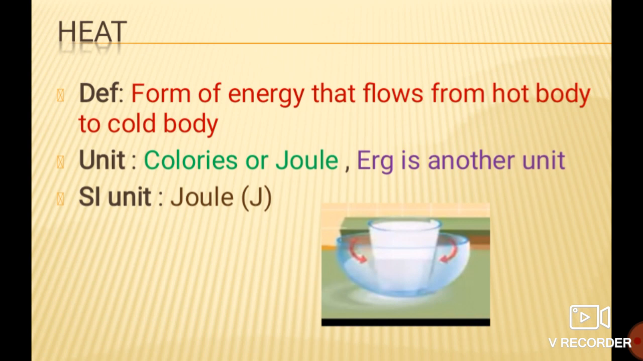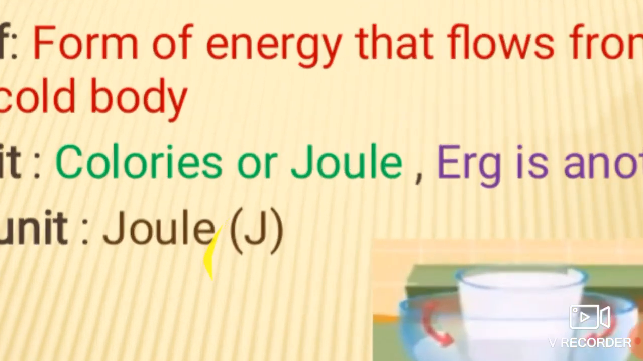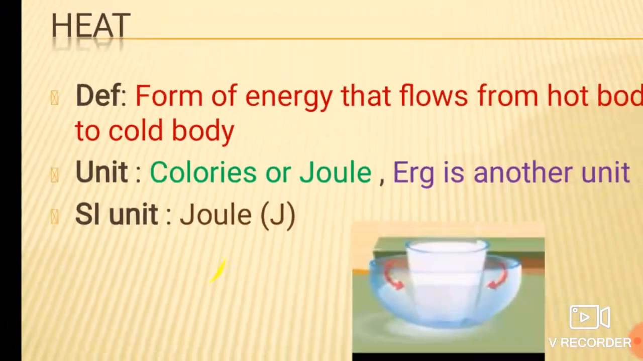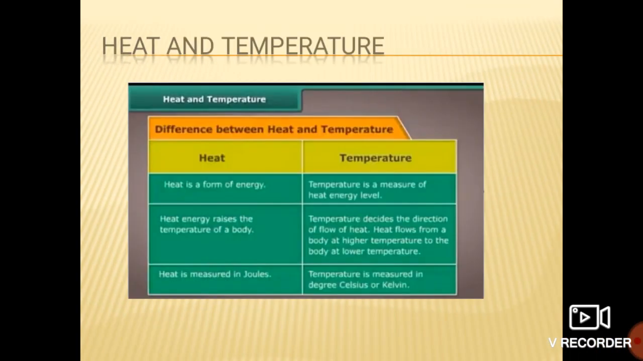So the SI unit of heat is joule, which is denoted by the symbol capital J. So this is all about heat. Now we have seen about heat and temperature. So what is the basic difference between heat and temperature?